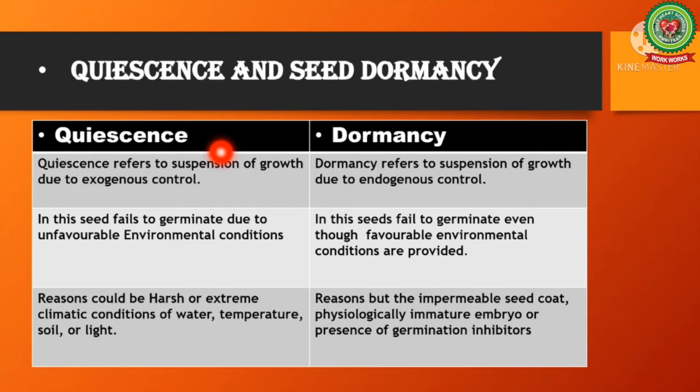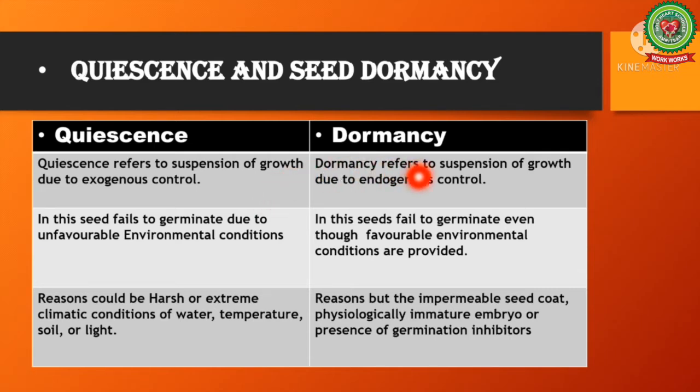And dormancy is the condition of a seed when it fails to germinate even when the environmental conditions usually considered necessary for its germination are available. So we can say that quiescence refers to the suspension of growth due to exogenous control, whereas dormancy refers to the suspension of growth due to endogenous control.